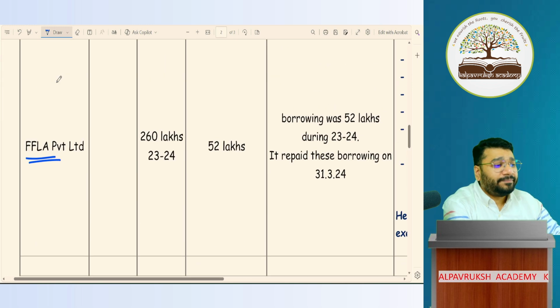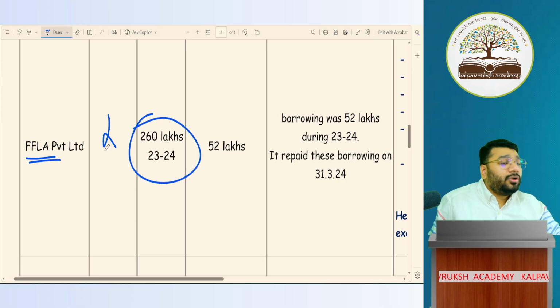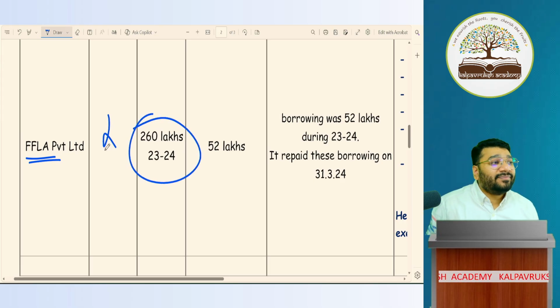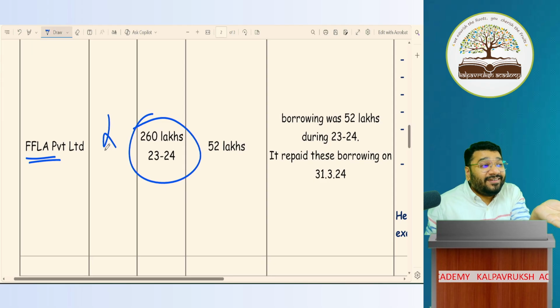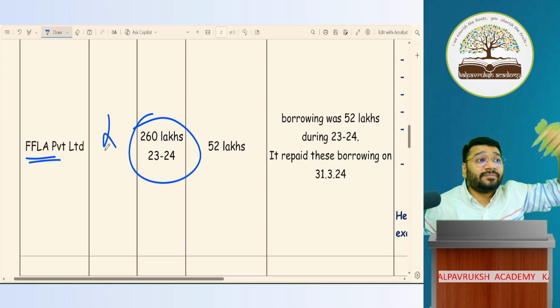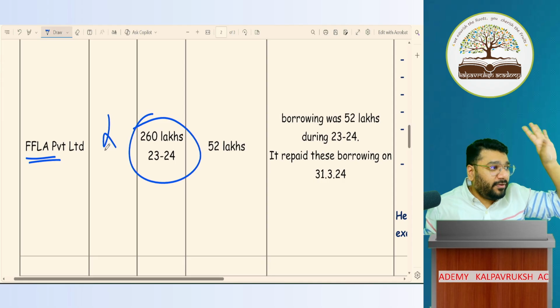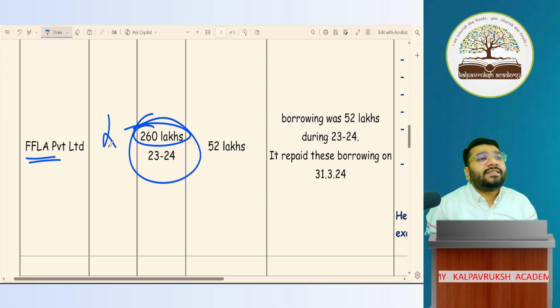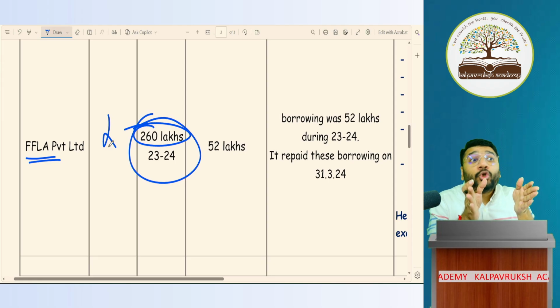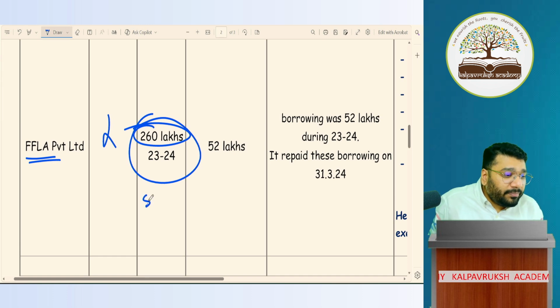FFLA Private Limited. Net worth not given. Turnover 260 lakhs. Should we focus on 260 lakhs, or should we focus on 260 crores? Here they tricked you. They said 260 lakhs is the turnover. 260 lakhs in crores is how much? 2.6 crores. So any turnover between 1 rupee to 250 crores is a small company.